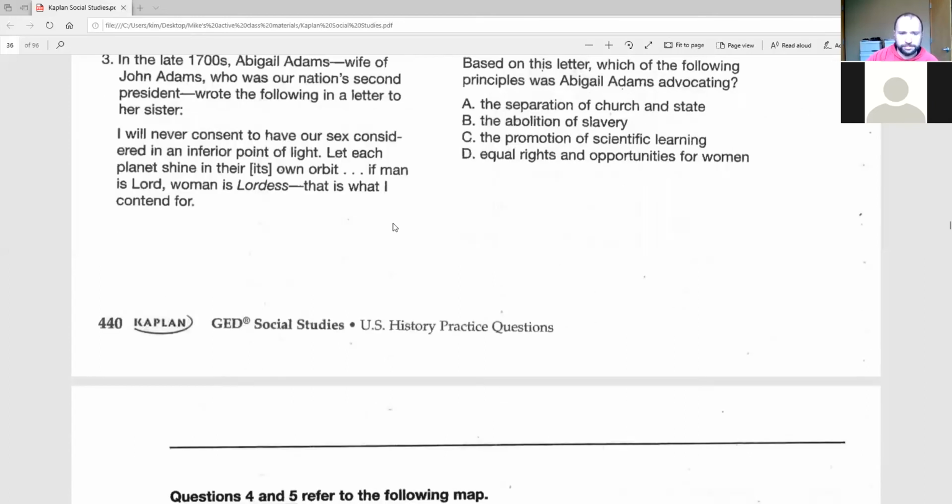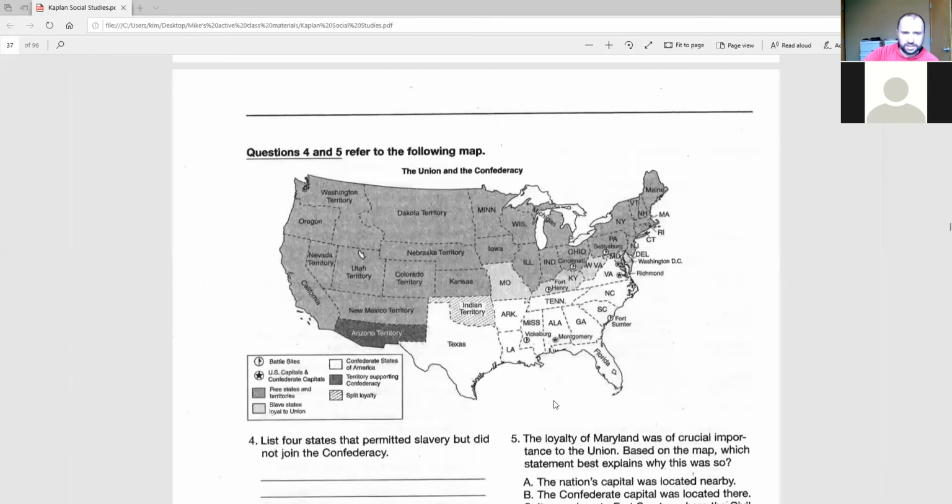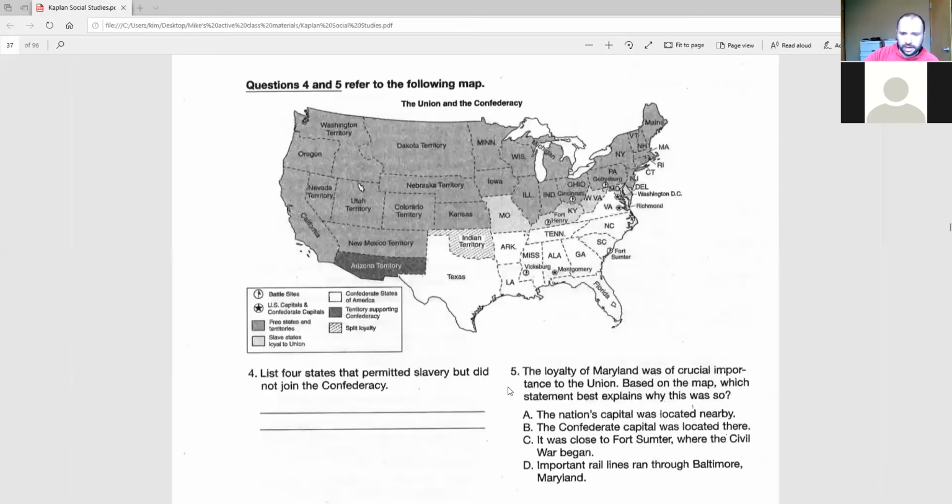All right, so here is a question I know we did last week. I'm not going to do number 5, but I want to do number 4 again, just because it's a good geography quiz and review for those of you that either weren't in class when we did this, and even if you were, making sure you remember. So here's a map of the Union and the Confederacy, so the United States at the time of the Civil War.